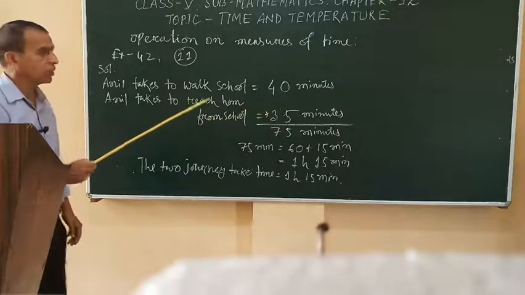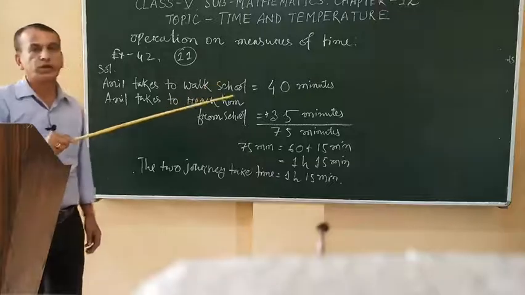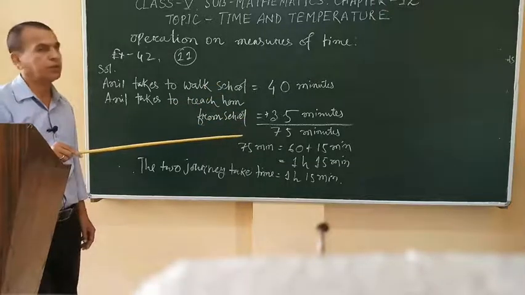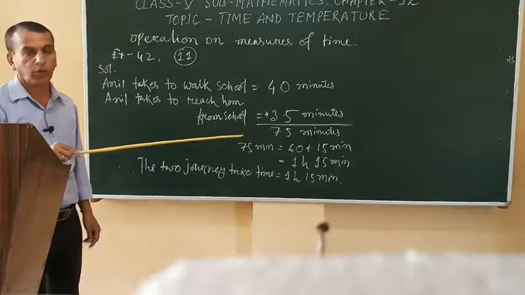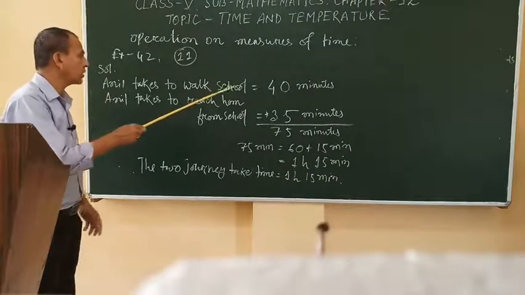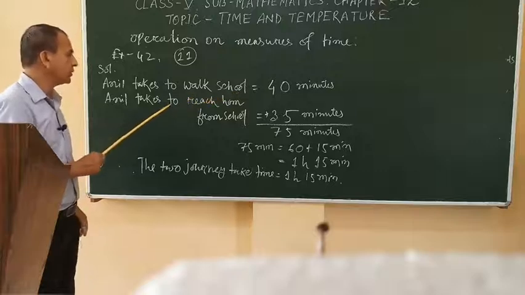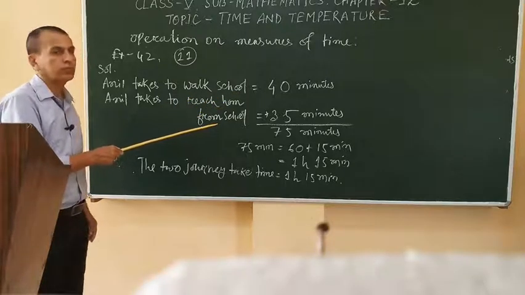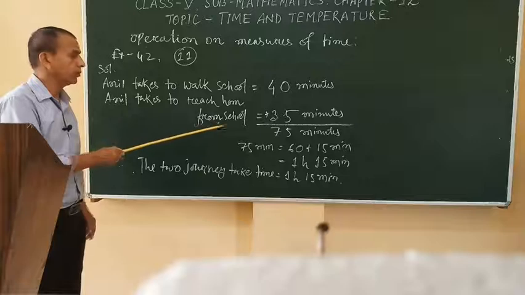So in these two times, 40 minutes and 35 minutes, we have to add both: the time to walk to school and the time to reach home from school.